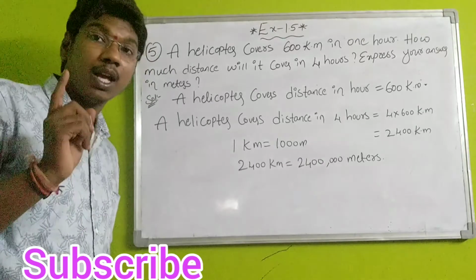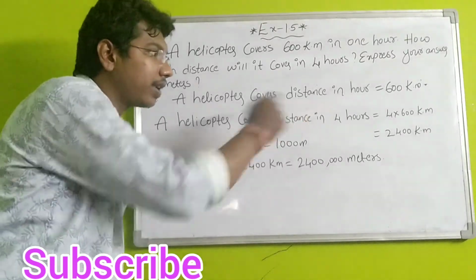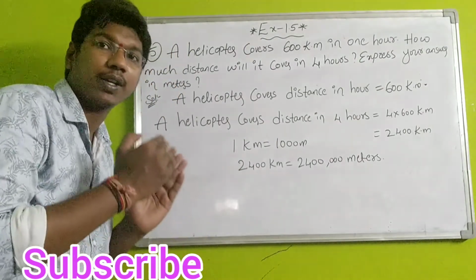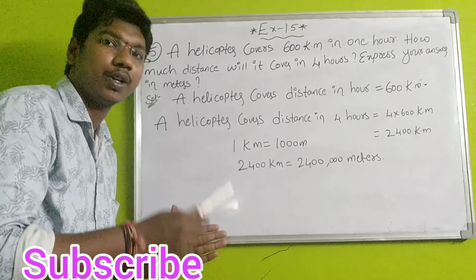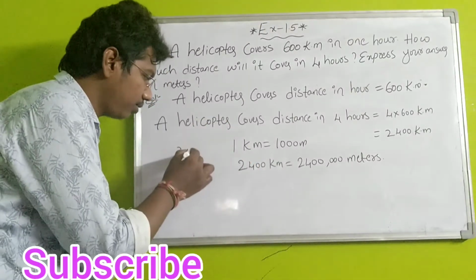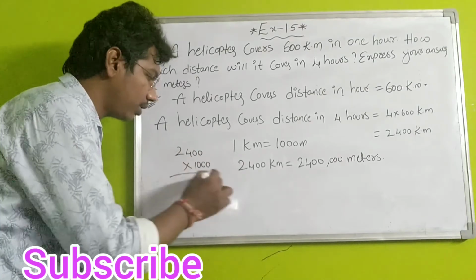How much, students? 1 kilometer is equal to 1000 meters. Now, here the kilometers answer I got is 2400 kilometers. These 2400 kilometers we have to convert into meters. 2400 into 1000 meters. Okay, multiply with 1000.